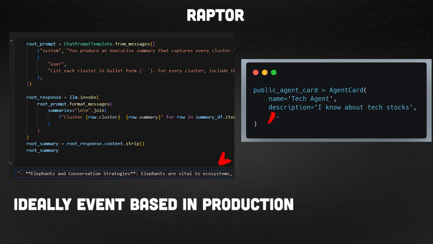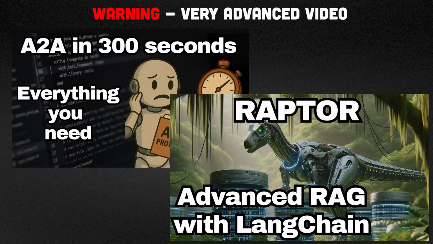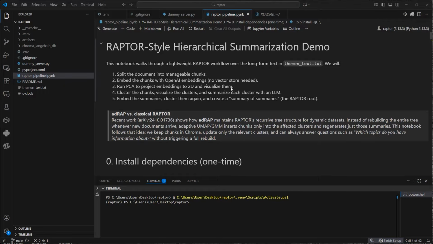Just a quick warning, this is an expert level video. To fully follow along with this video, you should definitely check out my previous videos on the A2A protocol and Raptor. And as always on my channel, we now dive deep into the code. Okay, I'm now in VS Code. As always, you can get the link to this repository in the description of this video.